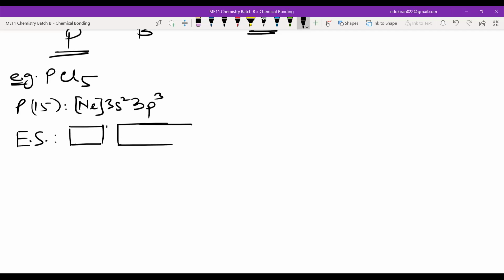3s, then you have 3p. Now, how many bonds is phosphorus making in PCl5? 5. And it has how many unpaired electrons? 3. Is promotion needed? Promotion of electron is needed, yes or no?